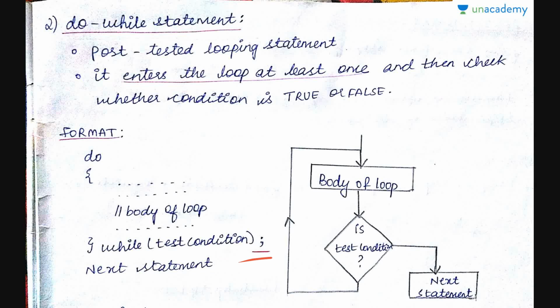And here first let us see the flowchart. First you enter the body of the loop. Once you have entered, you check for the test condition. If it is true, you follow it again, you enter and then check for the test condition. So this keeps repeating until the test condition becomes false and you come out of the loop.